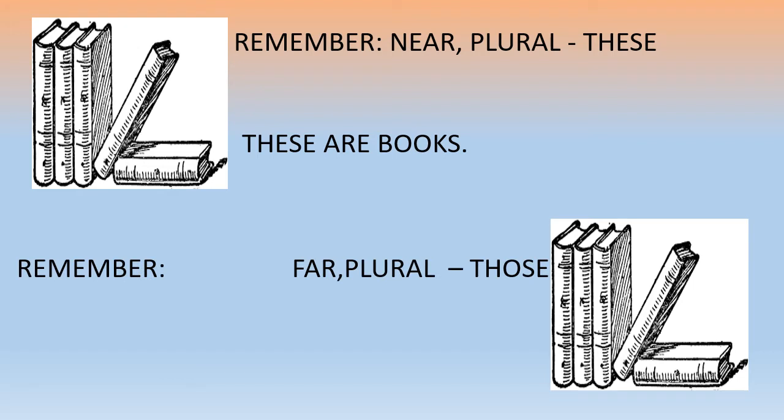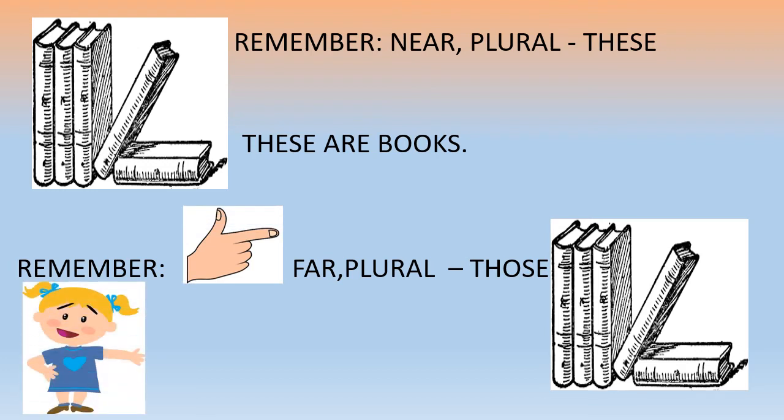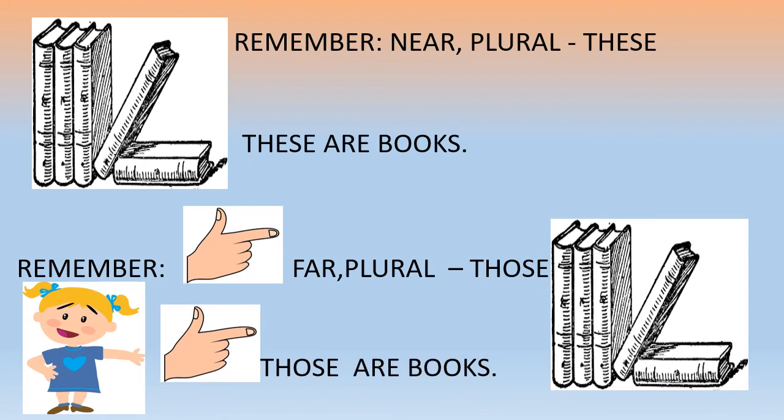These are books. How many? Count. 1, 2, 3, 4, 5. Just like that. Far and plural, those. Those are books. There are 5 books here. See? There are 5 books. That is why those are books.